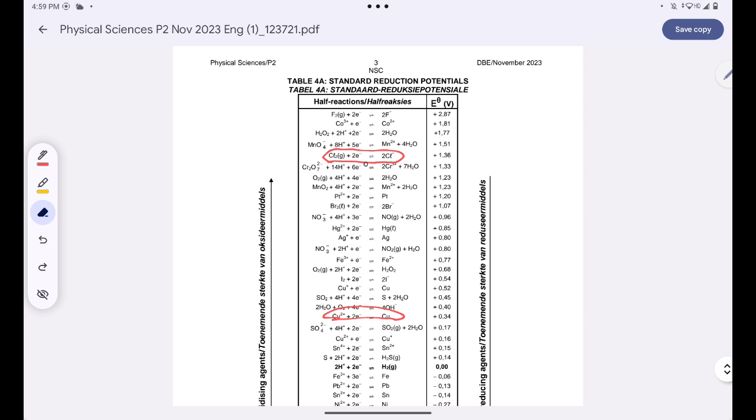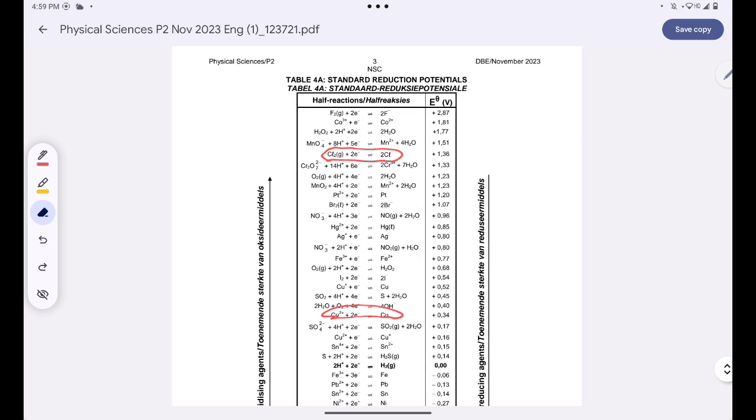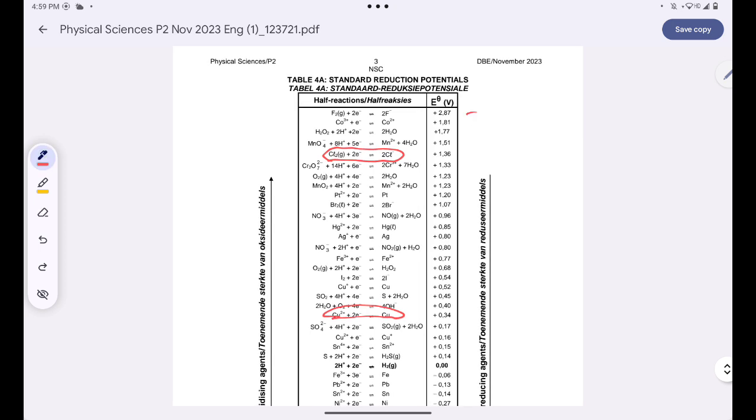So since my chlorine is at the anode, my half reaction should be written as 2Cl minus giving chlorine whenever I give away 2 electrons. So this will be the half reaction that takes place at the anode.